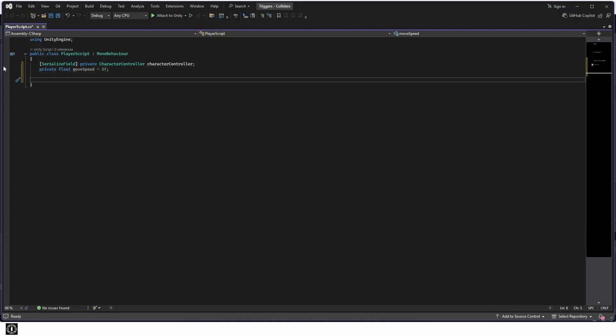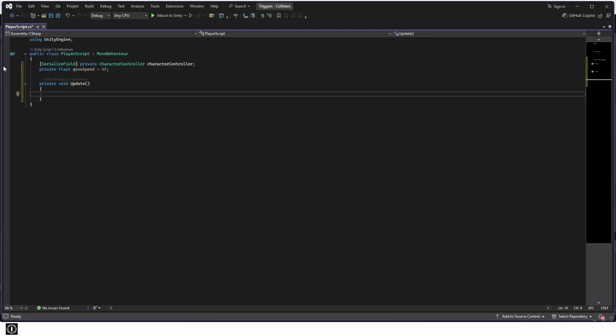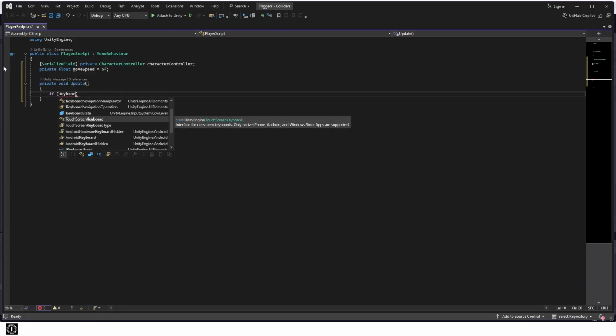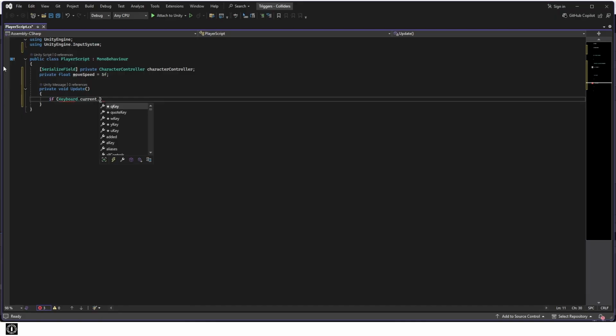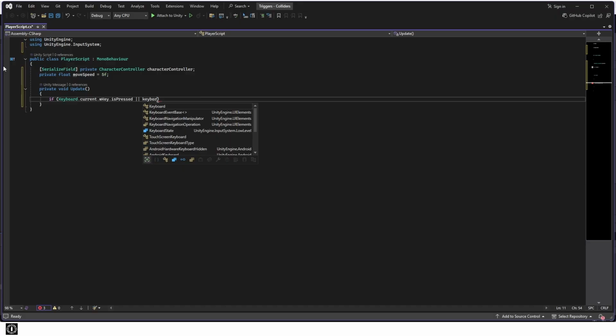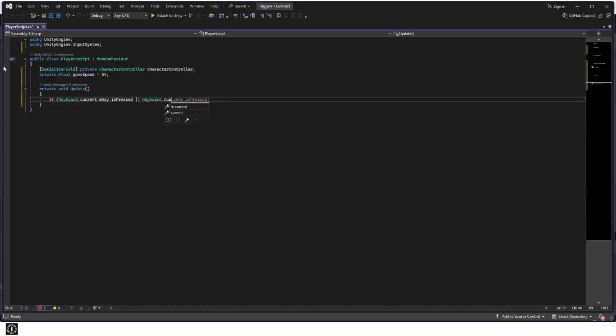I'm using Unity 6, so I'll be using the new input methods, but you can easily just work with the old inputs. Add if Keyboard.current.wKey.isPressed or Keyboard.current.upArrowKey.isPressed, characterController.Move(Vector3.forward * moveSpeed * Time.deltaTime).